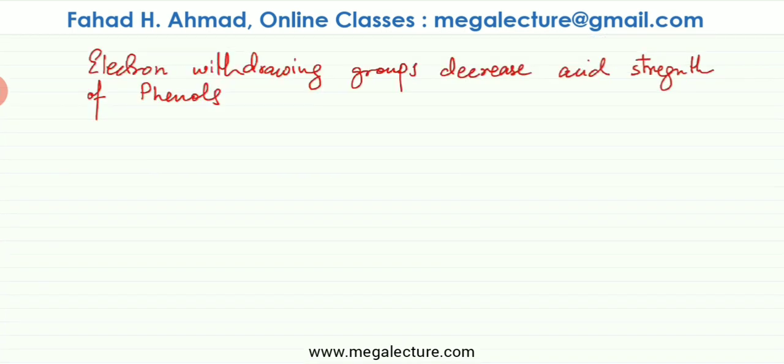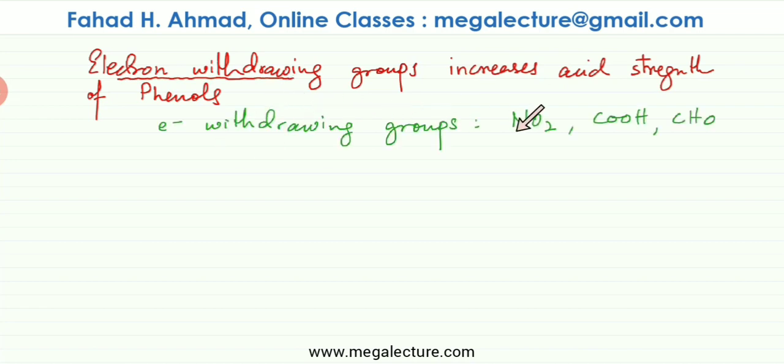Now another very important thing is that there would be a lot of variation in phenols as well. If you have an electron withdrawing group attached to phenol, it's going to increase the acid strength of phenol. So electron withdrawing groups are going to increase the acidity of phenols. Some examples of electron withdrawing groups are NO2, carboxylic group, aldehydes or ketones.